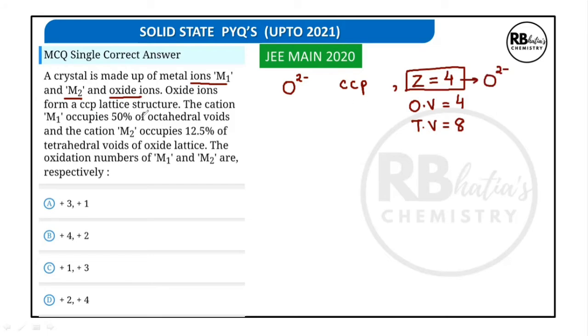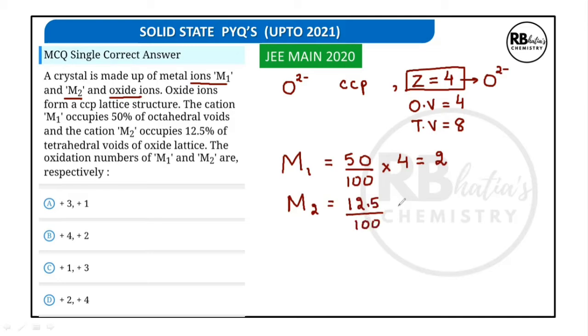The cation M1 occupies 50% of octahedral voids. So M1 is going to be 50% of octahedral voids, which are again 4 in number. So that makes it 2 M1 ions. The cations M2 occupy 12.5% of the tetrahedral voids, which makes it 1. The oxidation numbers of M1, M2 are respectively.